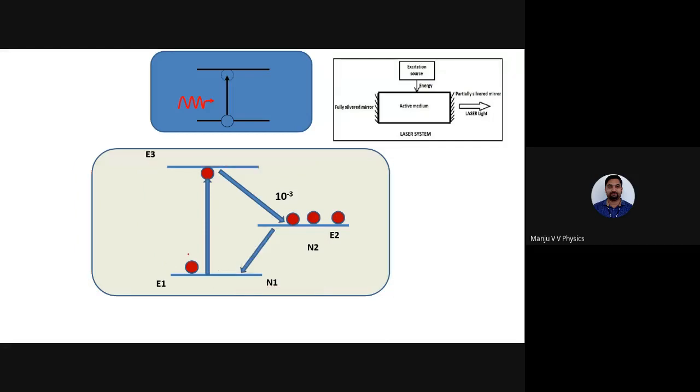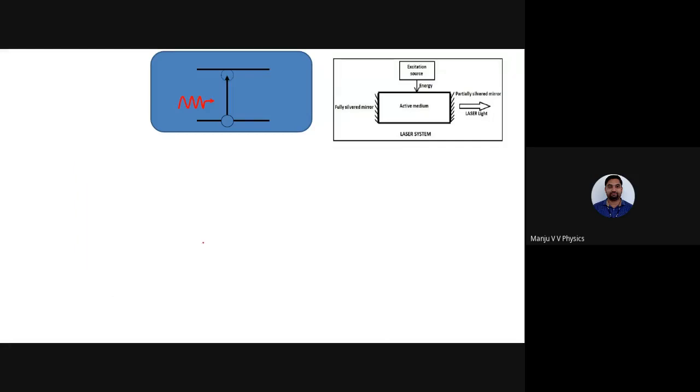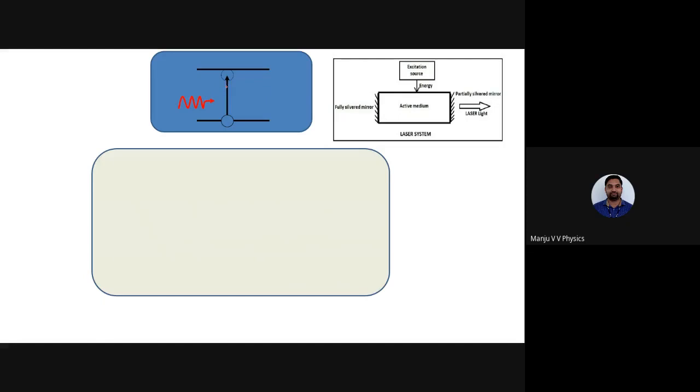Let me repeat once again. So this is the excitation source. You pass some light energy or electrical energy in order to pump the atom from the ground state to the excited state. You give some energy, so it absorbs and gets elevated. You purposefully introduce one more energy state called the metastable state.